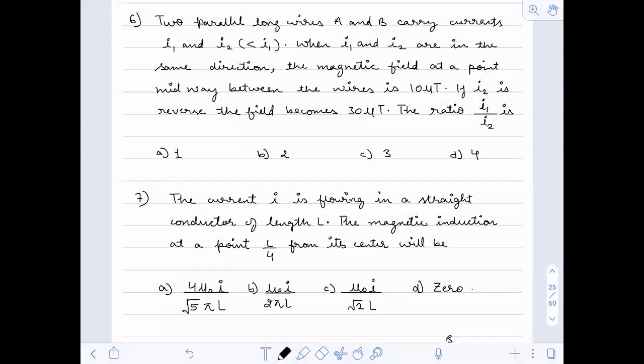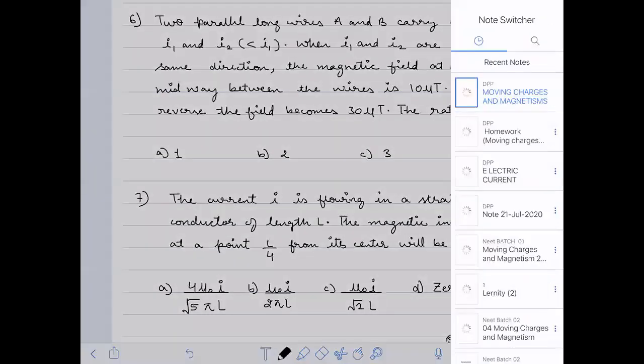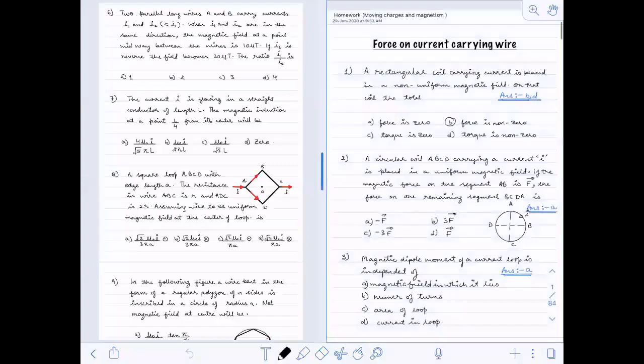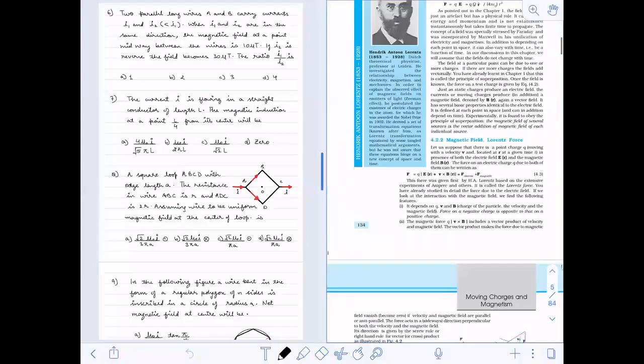If I2 is reversed, the field becomes 30 microtesla. The ratio of I1 to I2? Okay, this is what the question is. So question number 6 you are asking.